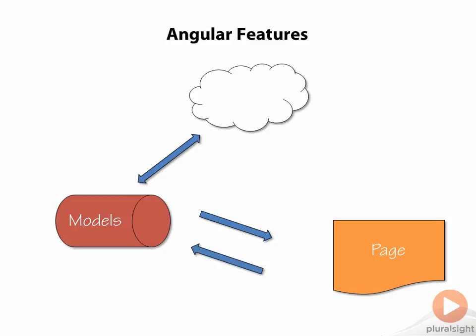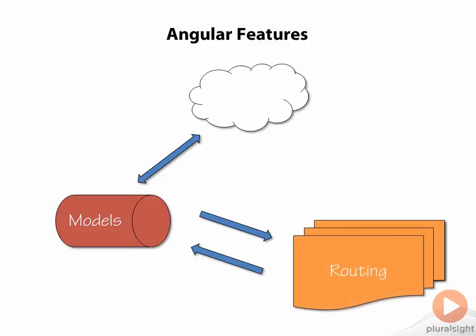You don't have to wait for certain events. You can just tell Angular that a certain text box owns a certain piece of data, and it will keep them in sync. This feature is called two-way binding. And lastly, Angular handles routing, or moving from one view to another. This is the key piece in building single-page applications, or SPAs. This way you can completely change your view based on user interaction with your page. Angular will also update the URL in the browser so that the new view can be bookmarked for later.